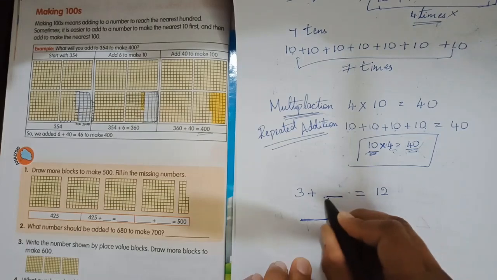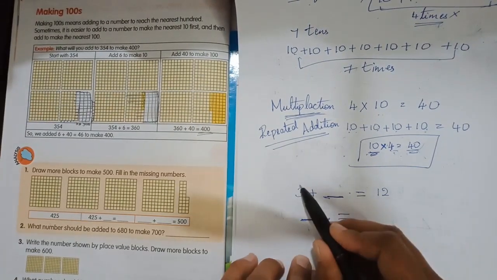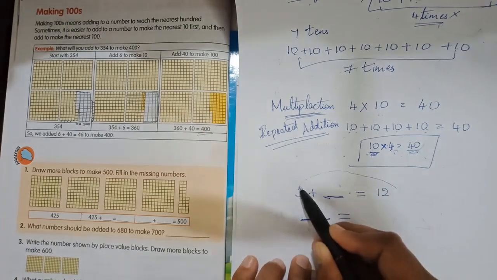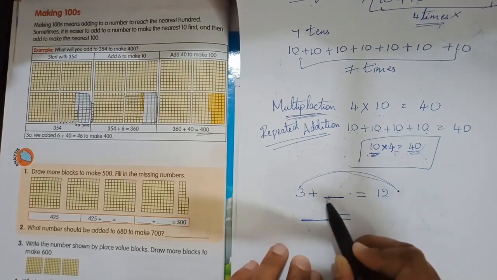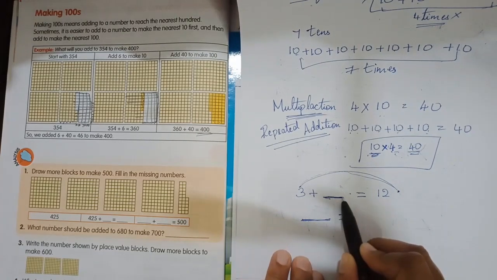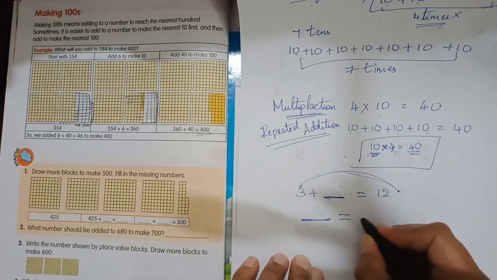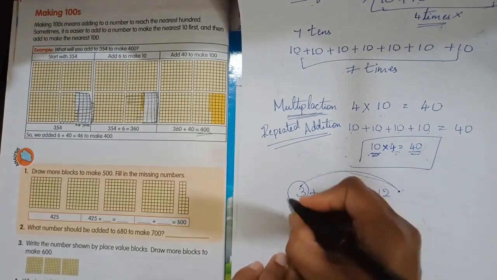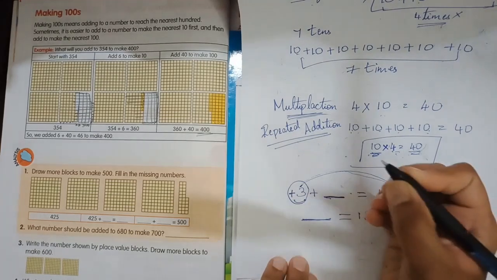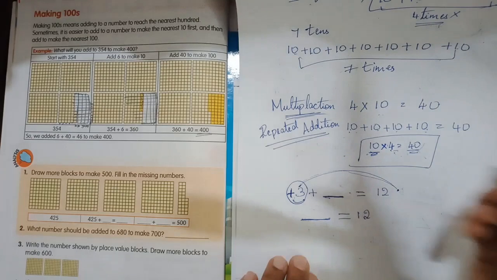Okay, so it is staying there itself and the equal sign is here only. Now I'm shifting this 3 to this side. Why? To find out what number comes here. When I'm shifting this 3 to this side, what will happen? What is the sign of 3, children? It is plus.